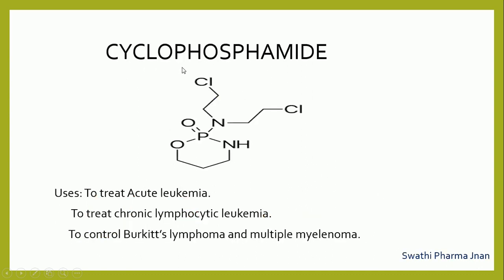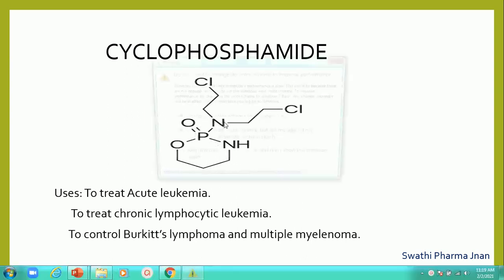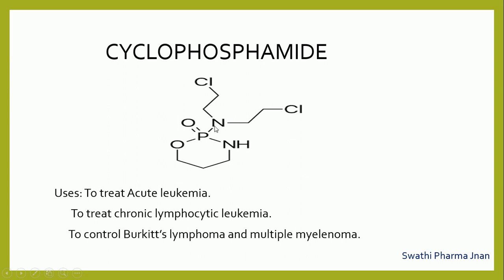Next structure under alkylating agents is cyclophosphamide. It is a cyclic structure, that's why cyclo. To this cyclic structure, phosphorus is present. Phosphor indicates phosphorus group is attached. Oxygen and one nitrogen group is attached to the cyclic structure. Here amide indicates CONH2. So here in the place of carbon, phosphorus is attached, so that's why it is considered as phosphamide. PON. So to this nitrogen, dichloroethyl chloride groups are attached. That is the structure of cyclophosphamide.